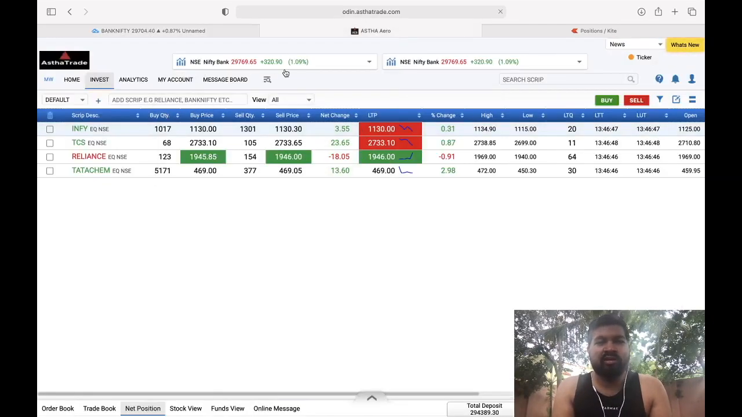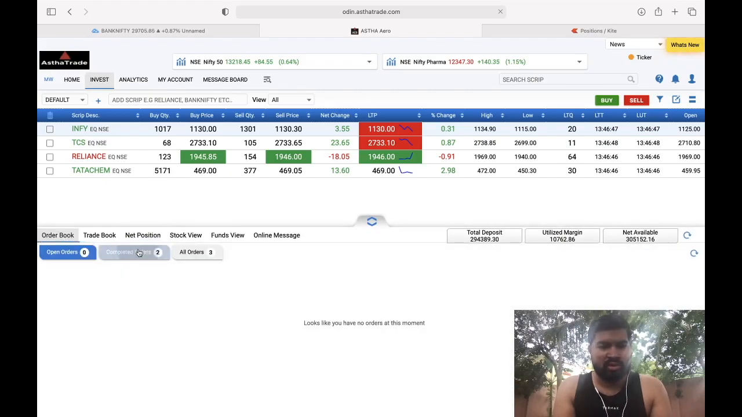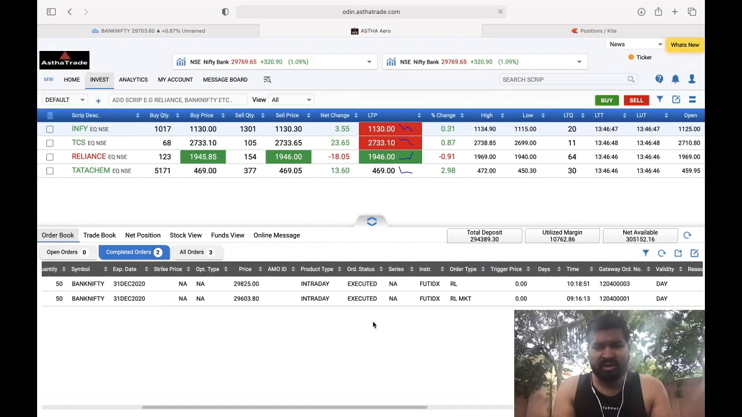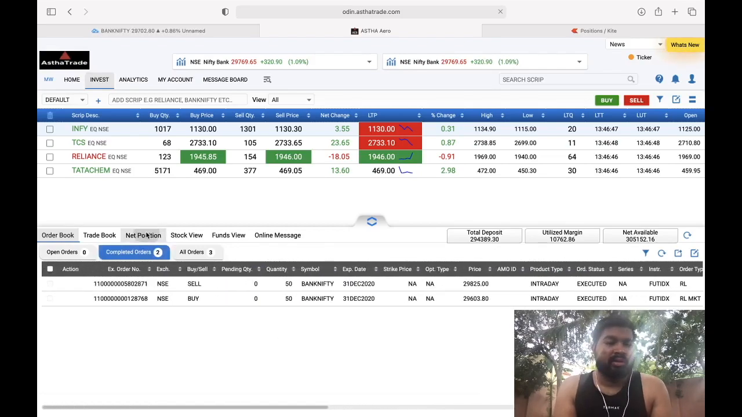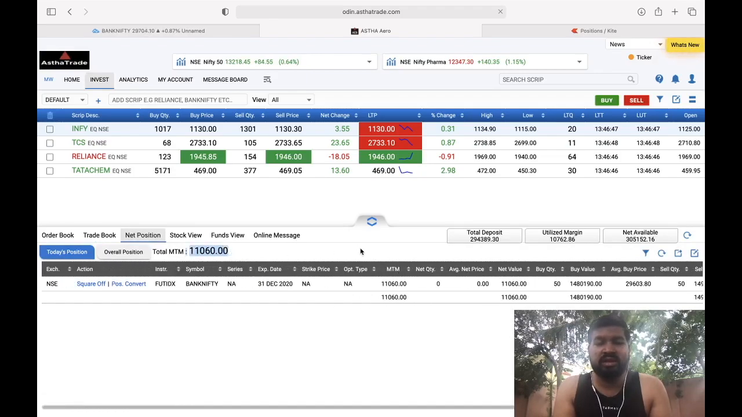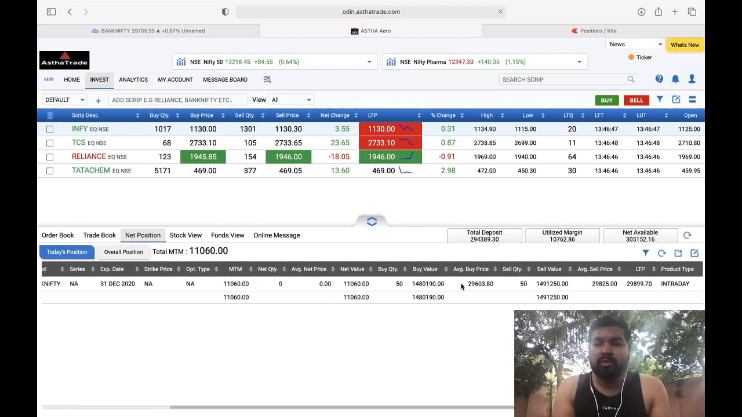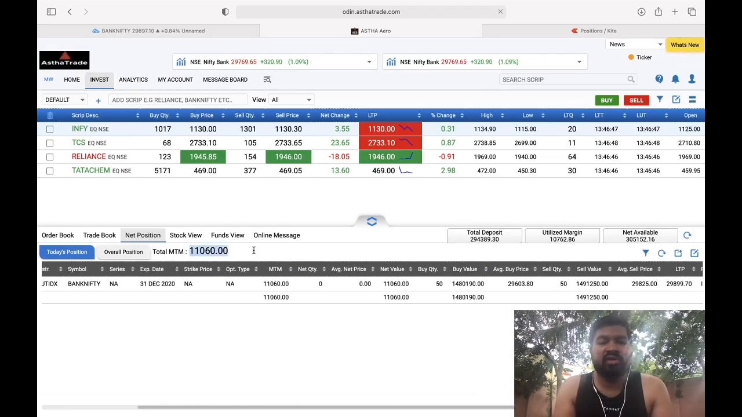Before going into that, let me show you my trades, today's trade. So this is the order book. You can see only one trade, a buy order and a sell order. If you see the net position, you can see 11,060 as MTM. I booked at an average buy price of 29,600 and a sell price of 29,825. Okay, it is approx 225 points. My target was 300, but I booked 225 points, and my MTM is 11,060.